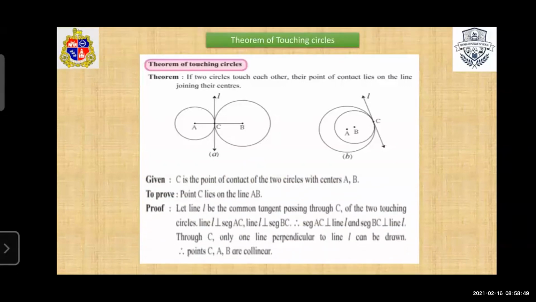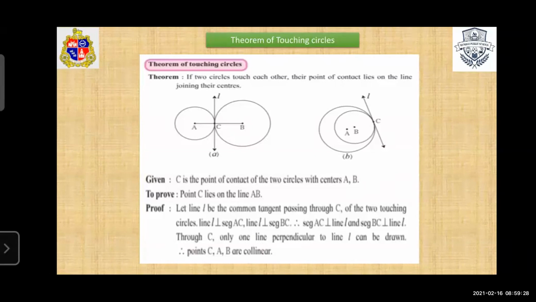Now what is given in the figure? In the figure, the point of contact of two circles with centers A and B is given, and that point is C. So C is the point of contact of two circles with centers A and B. What do we have to prove? We have to prove that point C lies on the line AB. We have to show that this point C, which is the point of contact of two circles, lies on the line AB. So let's start the proof. Students, first we write: let line L be the common tangent passing through the point C.